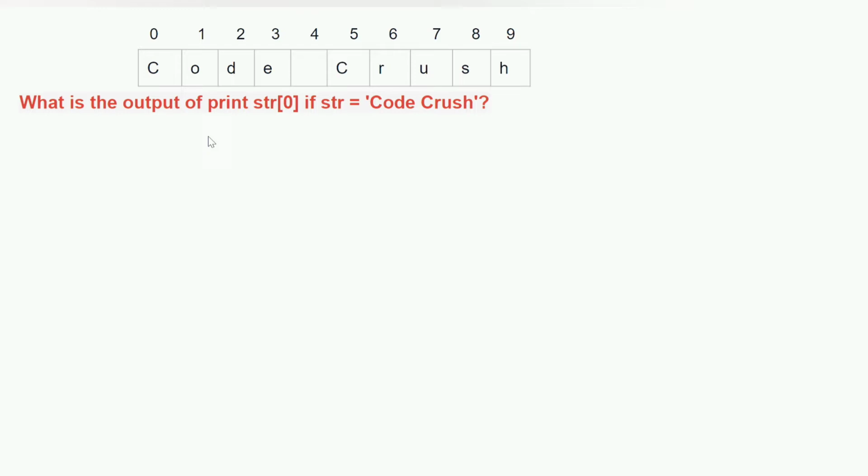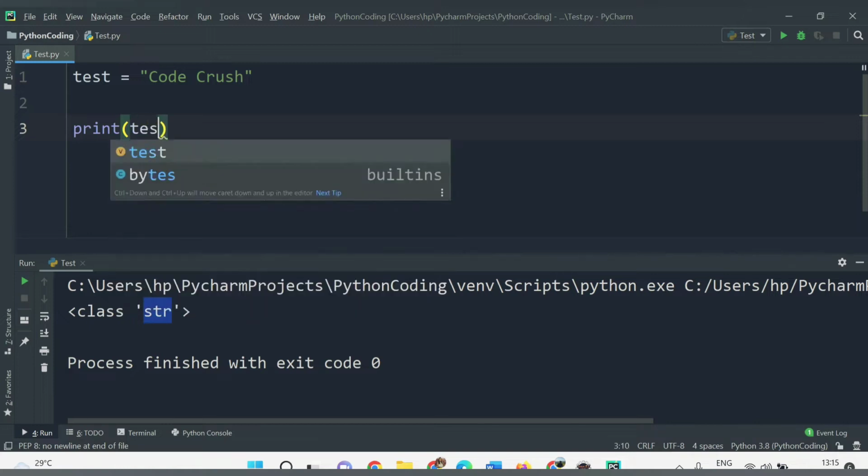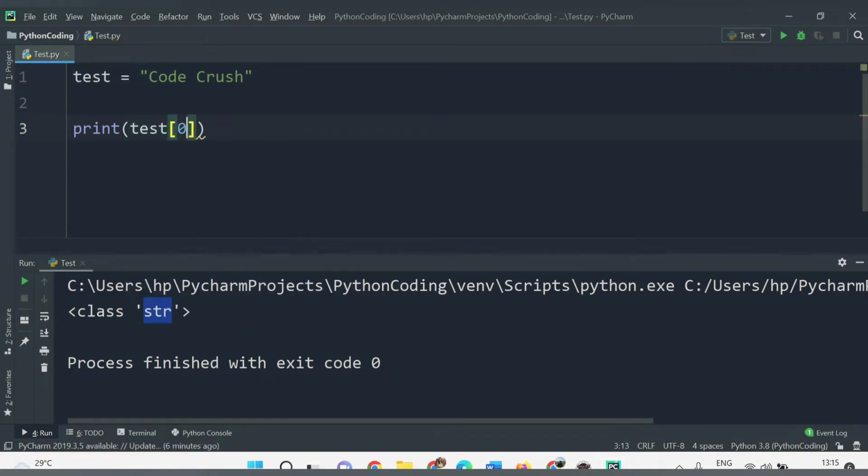Now let's start with the first question. What is the output of print string 0 if string equals code crush? If this particular variable str has the value code crush, then what will be the output at the 0th position? Here you can see at the 0th position we have C, so we will get the output C. Let me show you that here. If I try to print, here we have the name as test, so we will say test of 0. See, we are getting C here.